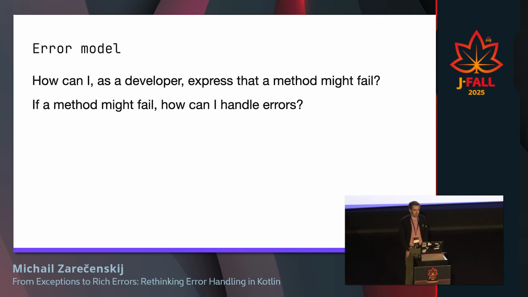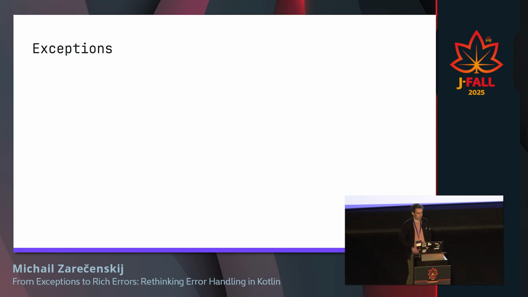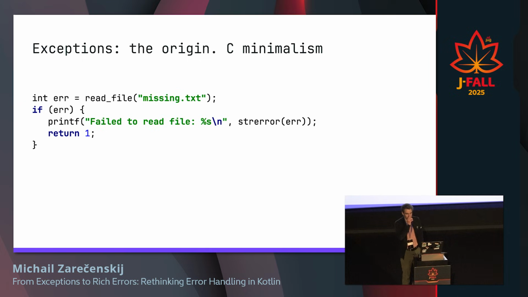How can I, as a developer, express that a method might fail, and if a method actually fails, how can I handle errors? And if you think about these 2 questions in the Java ecosystem, then probably the first thing that will come to our mind is exceptions. But before exceptions, I would like to talk about C.